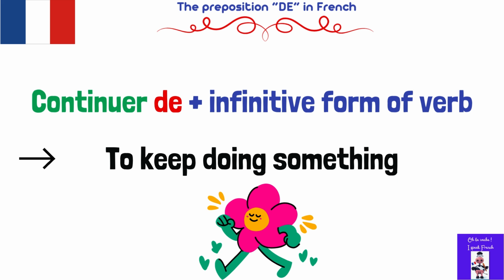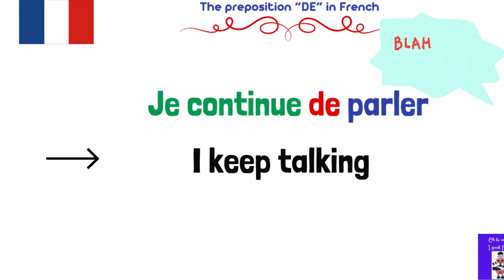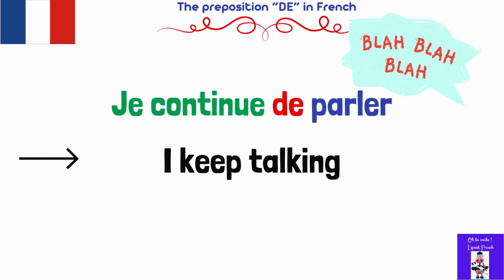Continuer de plus infinitive. Let's use it in a sentence with the subject pronoun je, which means I. Je continue de parler. Parler is the infinitive form. I keep talking.